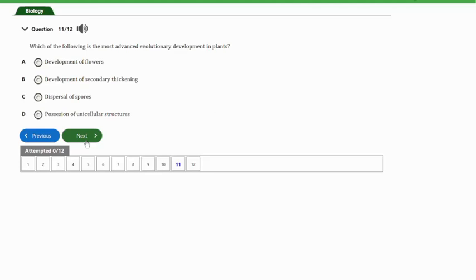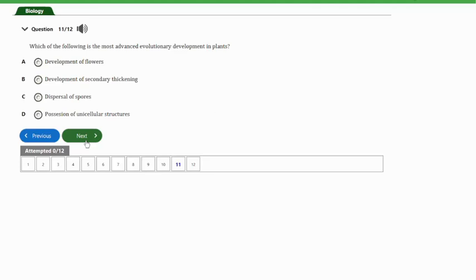So guys, of all these, the development of flowers happens to be the most advanced evolutionary development in plants and is seen majorly in angiosperms, which are considered the most developed, or the most recently developed form of the plants. So that's the answer to this question.